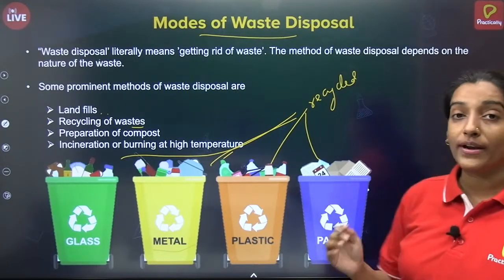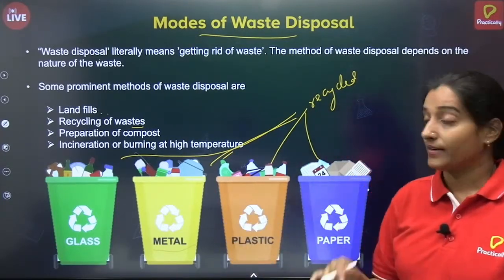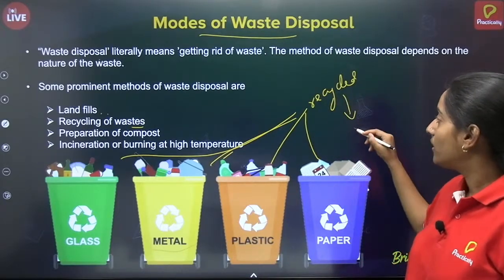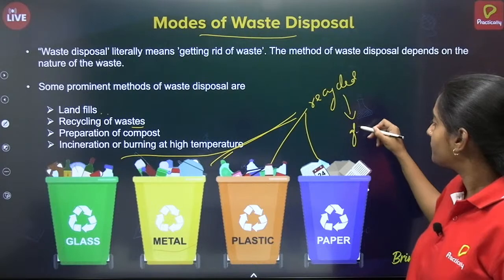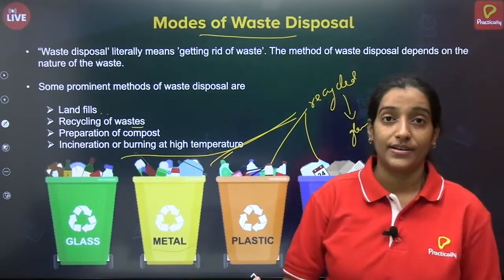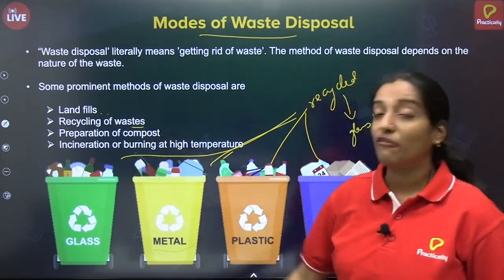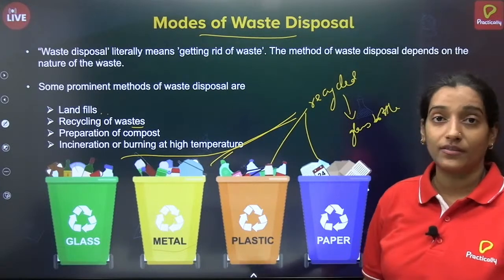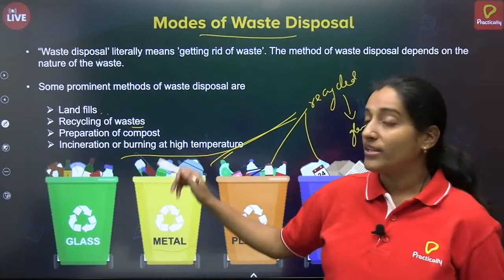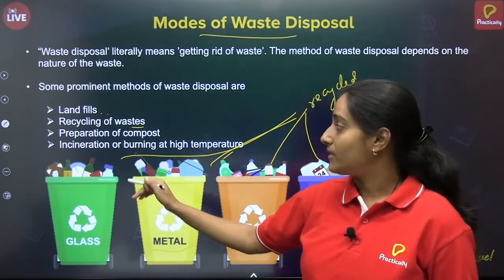If there is a product, let's say a glass bottle, and it is broken, it will be recycled and made into either a glass bottle or any other component. So this glass can be reutilized. This is what recycling of waste means. Plastic can be treated the same way. Metals and paper can be recycled. There are industries which reuse the used materials.